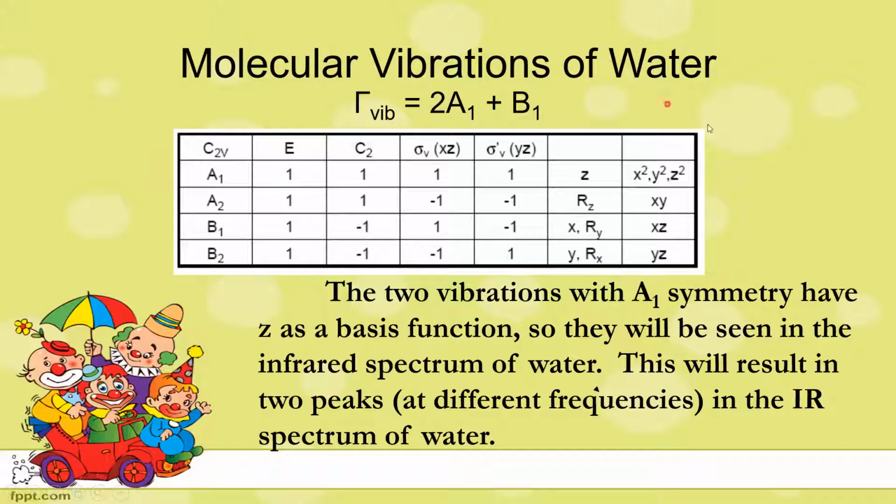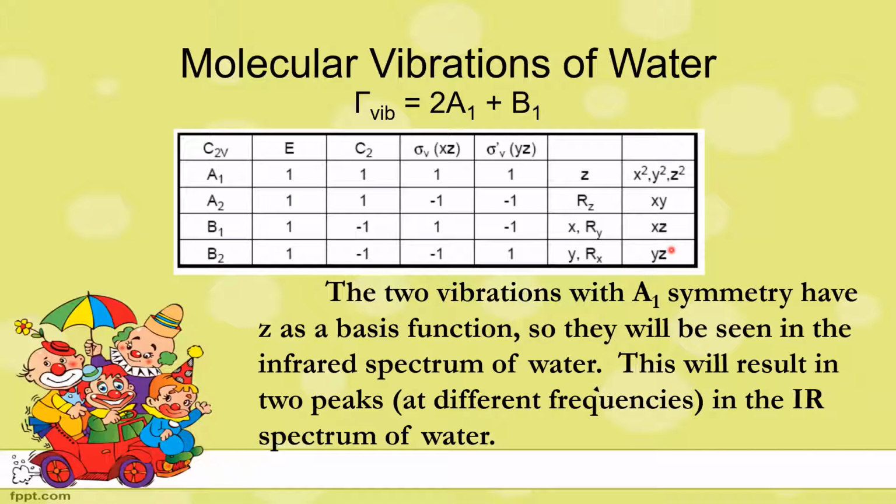This is the complete character table for the C2v point group. As we already know, to check the IR activity we use the Cartesian coordinate functions x, y, z, and for Raman activity we look at the quadratic functions x squared, y squared, z squared, xy, yz, and xz. Using these two columns, we find the Raman and IR activity for the water molecule, with its vibrations 2A1 and B1.